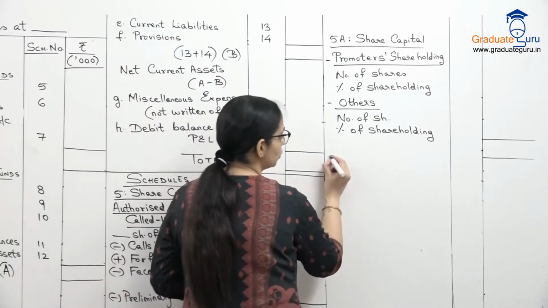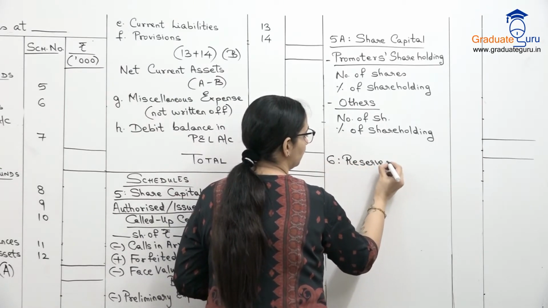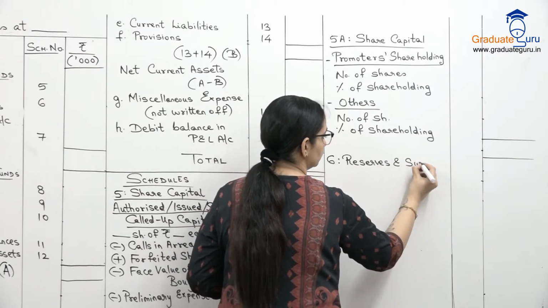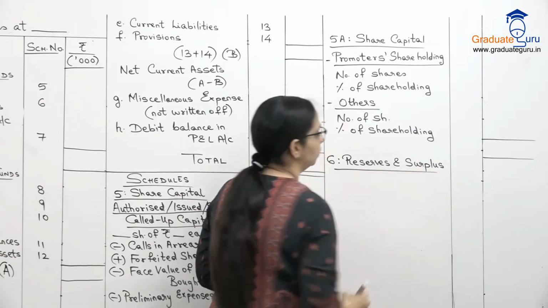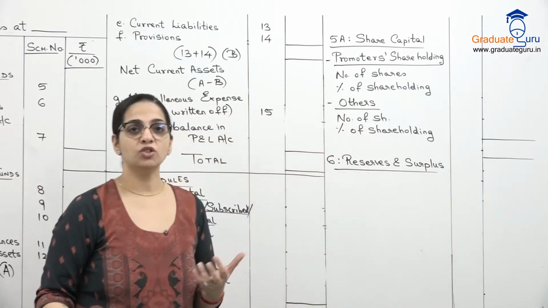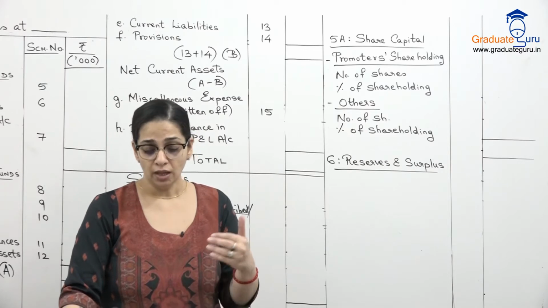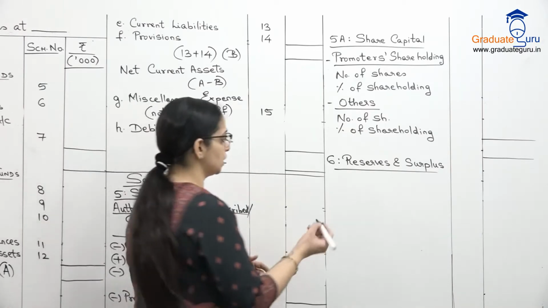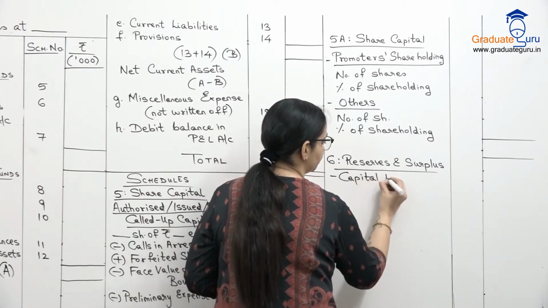Then we go to our schedule 6, which is reserves and surplus. So यहाँ पर we know that we always show the opening balance, then you add what is transferred during the year. So we have a list of certain reserves which I'll write down. Capital reserve.